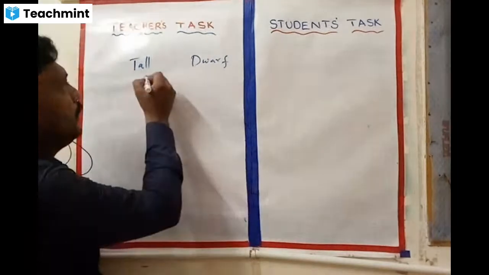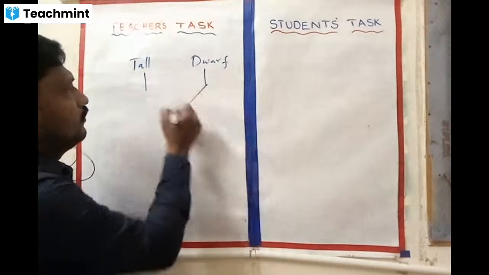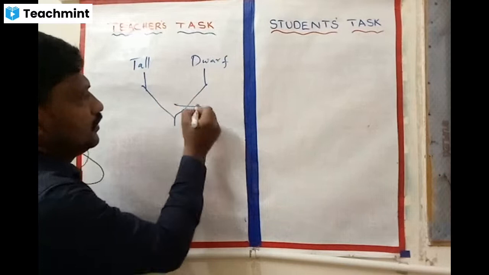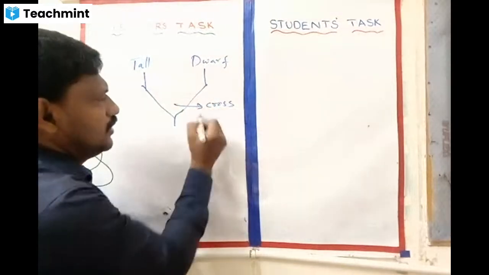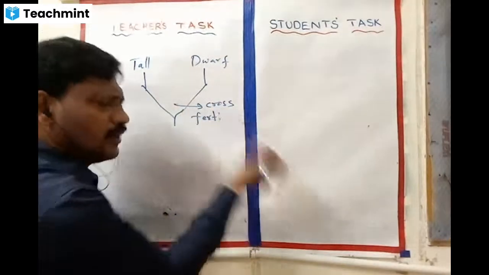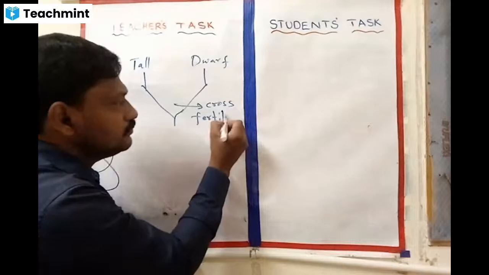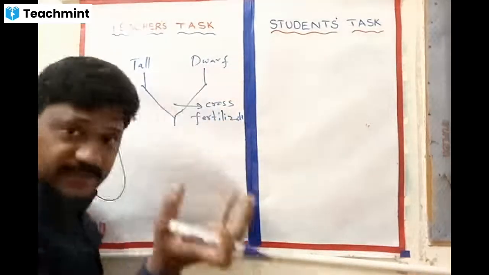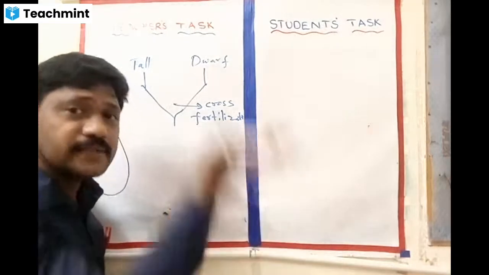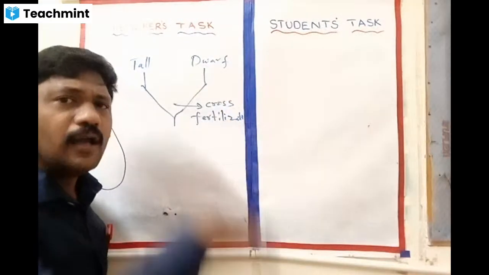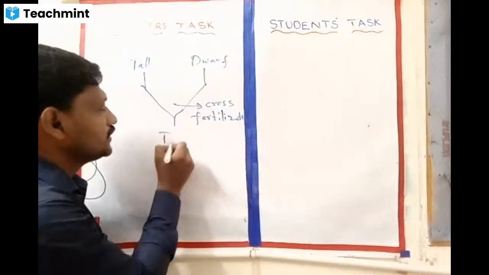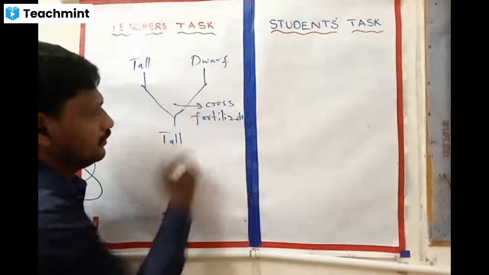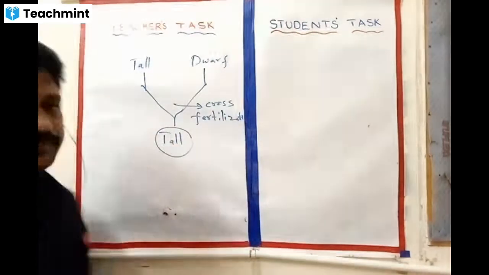Here, cross fertilization or cross pollination, you can say either. I got the seeds, then I raised those seeds. All plants have grown as tall plants.